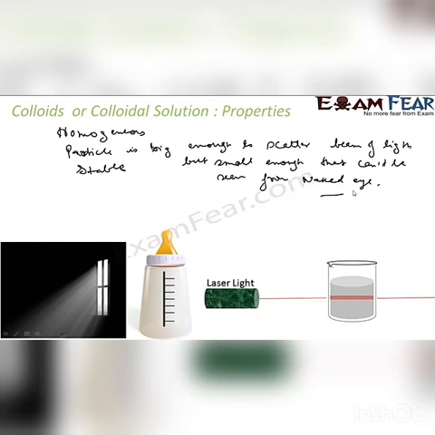Okay, but you can actually separate them using centrifugation. Try this activity at home: boil the milk and then keep it for 2 hours. What you will see is a layer. Let's suppose this is the boiled milk, and you keep it for 2 hours. You'll see a layer of cream on the top surface of the milk.